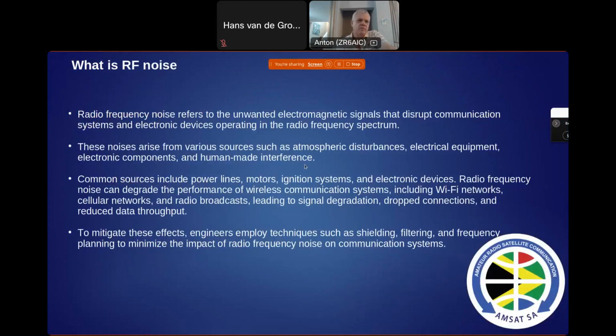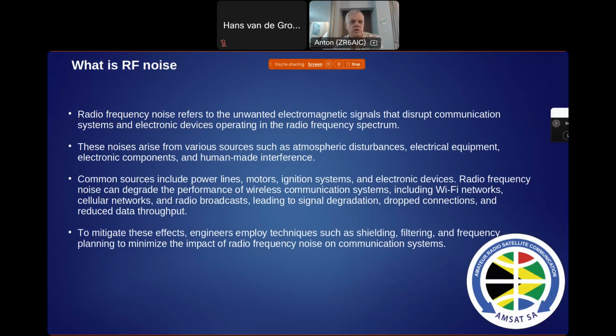Okay, so what is RF noise? Radio frequency noise refers to an unwanted electromagnetic signal that disrupts communication systems and electronic devices operating in the radio frequency spectrum. So we've got known communication systems that work on specific frequencies, and then we've got noise or signals that interfere with that communication, and that could be voice, data, or even video, depending on what the technology is used for.